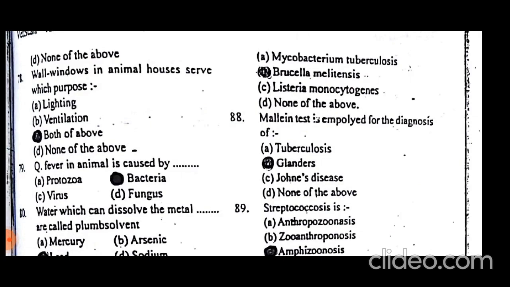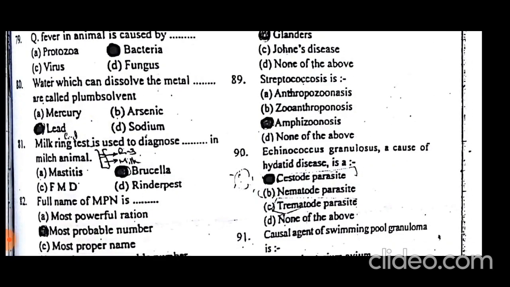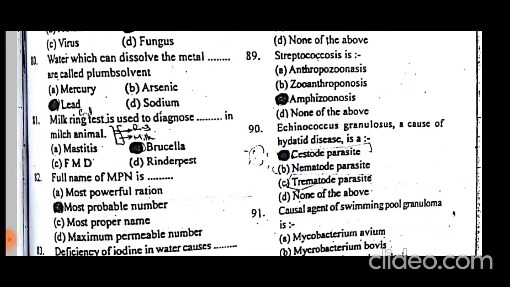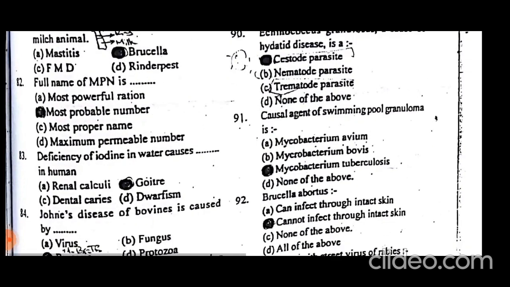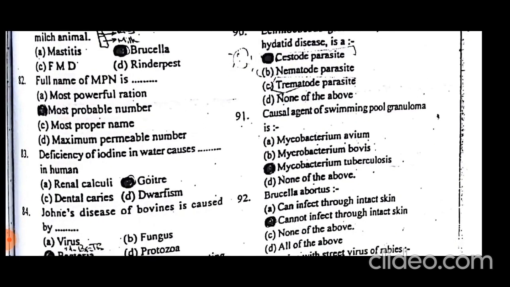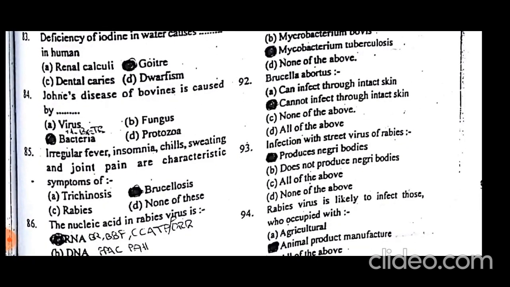Q fever in animals is caused by bacteria. Water which can dissolve the metal lead, or Pb, is called plumbosolvent. Milk ring test is used to diagnose brucella. The full name of MPN is most probable number. Deficiency of iodine in water causes goiter. Johne's disease of bovines is caused by bacteria, Mycobacterium paratuberculosis.